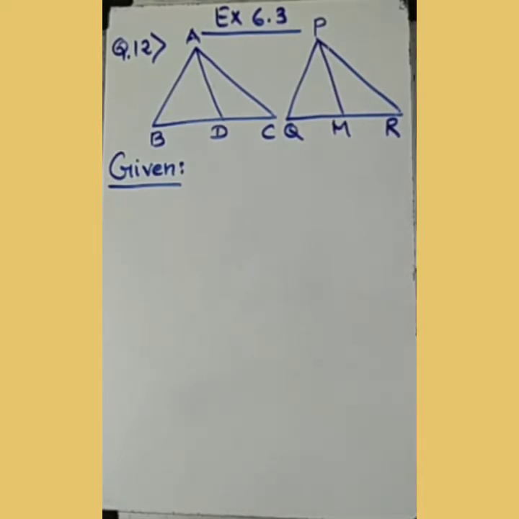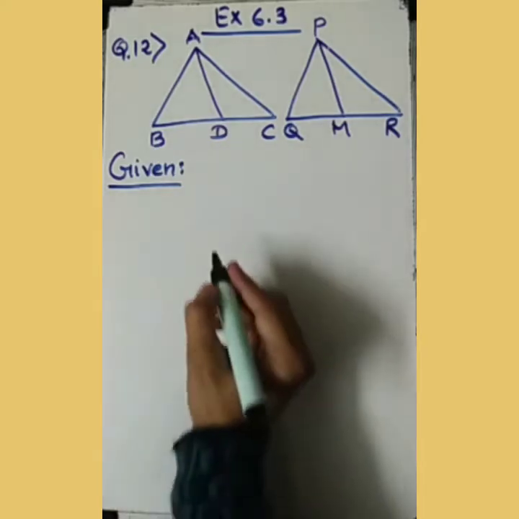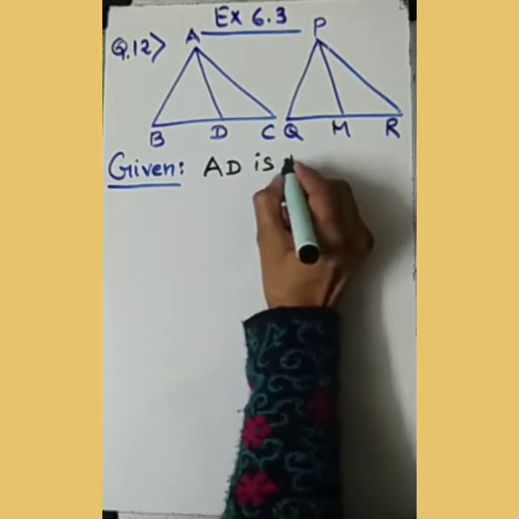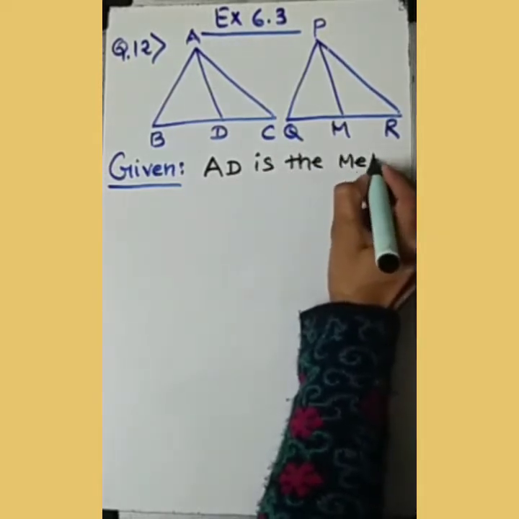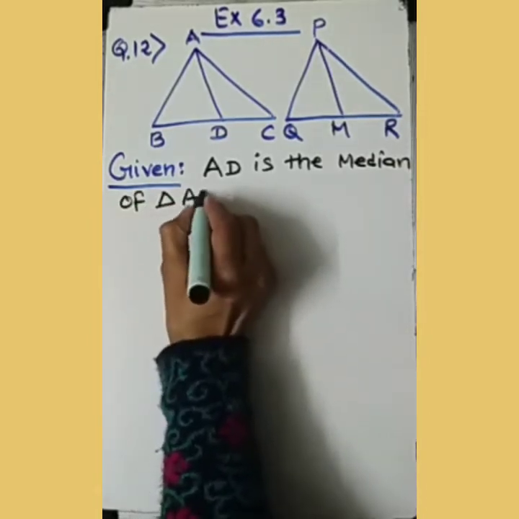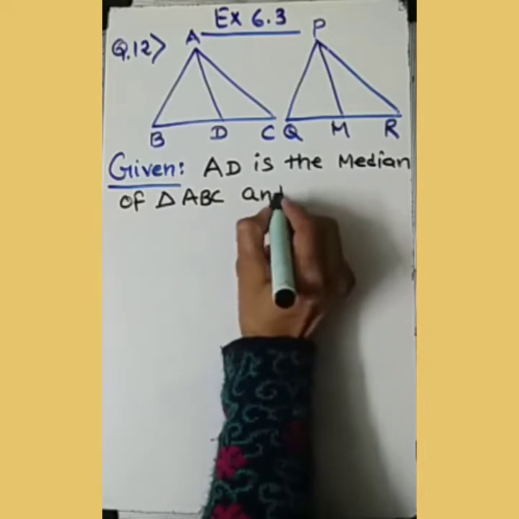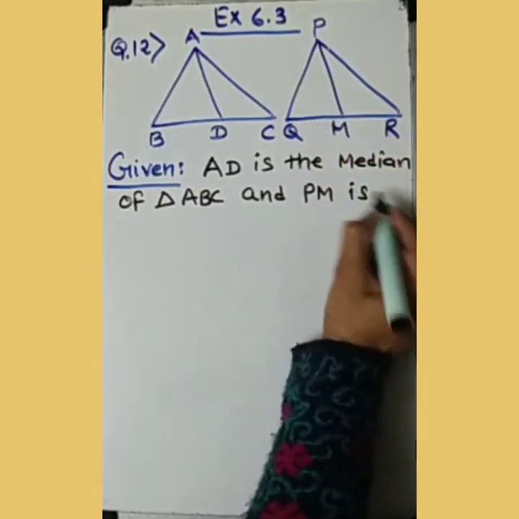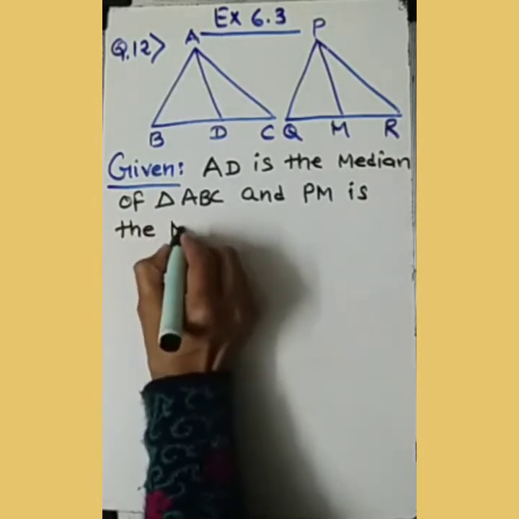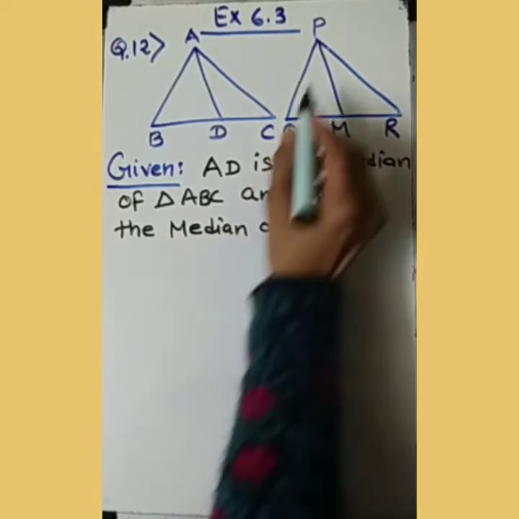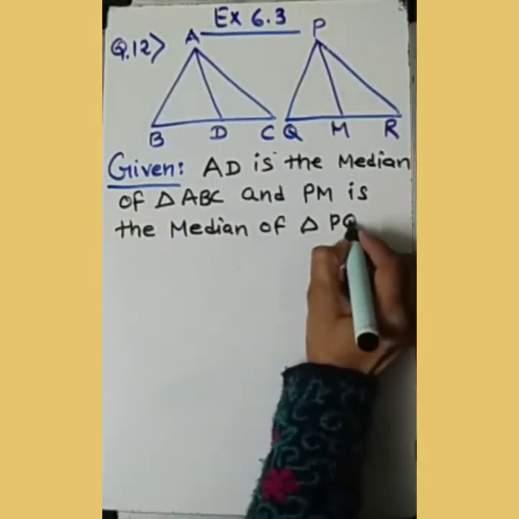So first of all, let's note down what we are given. We are given AD is the median of triangle ABC. And PM is a median. You can see PM is the median of triangle PQR. Agree? This we are already given.